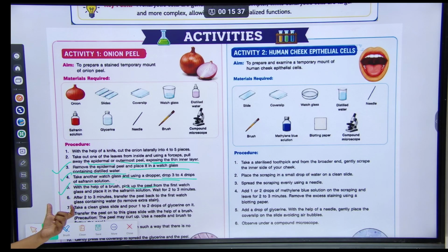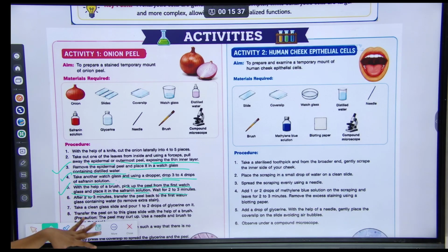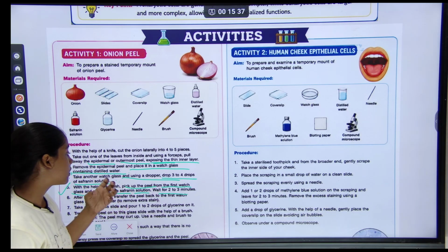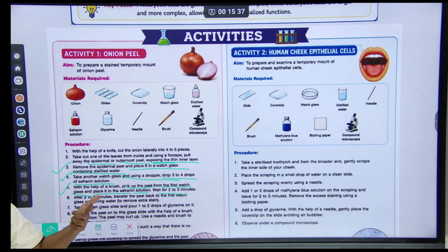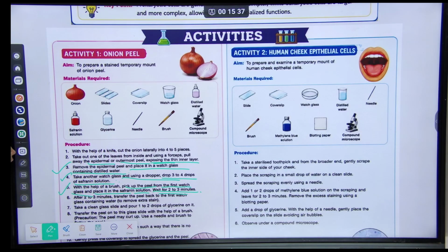You have to pick the peel from the first watch glass, with the help of a brush, and place it in the saffron solution. Wait 2-3 minutes. And sixth, after 2-3 minutes,